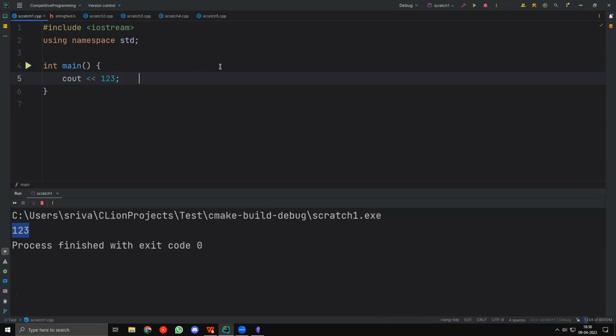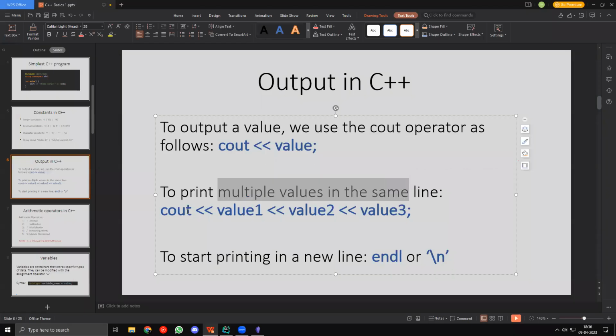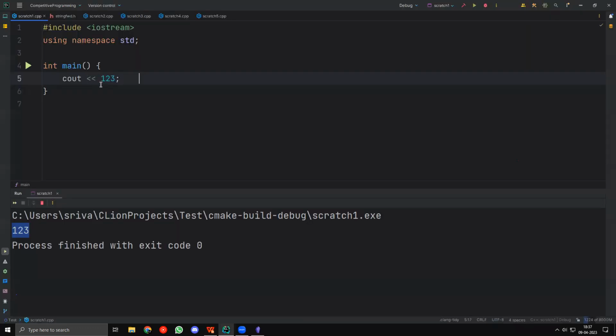Now, if I want to output multiple values in the same line, I can use cout value 1, value 2, value 3, etc. And these will be chained together with, again, two lesser than symbols, right? One thing to keep in mind is that there are no gaps between these lesser than symbols. You cannot put a space between them. They strictly have to stick together, right? So I'll cout lesser than 1, 2, 3. And I can also output hello world.